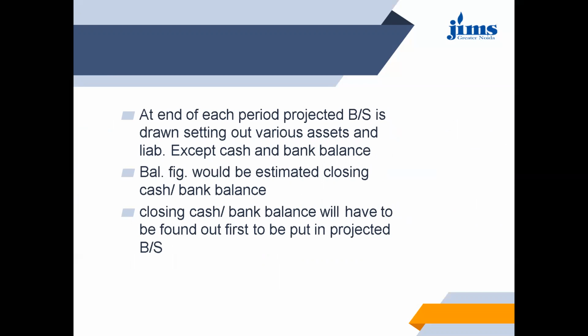And the last one is the adjusted balance sheet method. At the end of each period, a projected balance sheet is drawn, setting out various assets and liabilities, except cash and bank balance. So the balancing figure would be the estimated closing cash balance or bank balance. So the closing cash balance will have to be found out first to be put in the projected balance sheet.